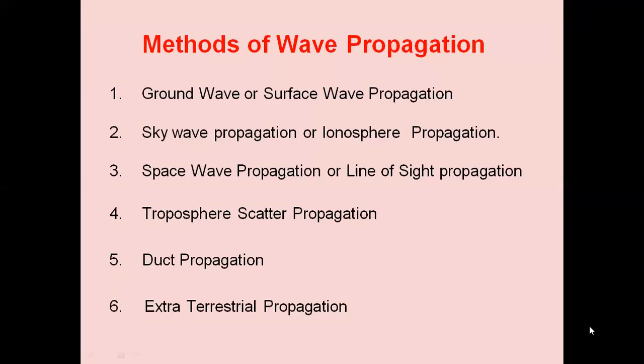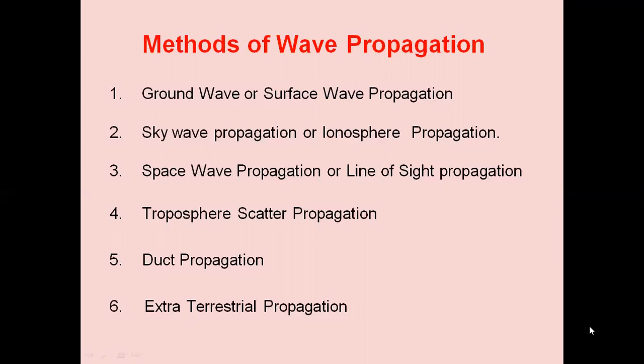Extraterrestrial propagation, that is beyond terrestrial communication, is nothing but satellite communication. We are projecting the signal from the ground station towards the satellite. The satellite receives the signal, amplifies it, down converts it to the downlink frequency, and retransmits the signal toward the distant end. That type of extraterrestrial propagation we call satellite communication, and we will be discussing in detail each and every wave propagation method.